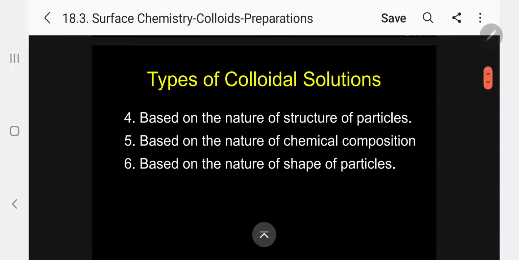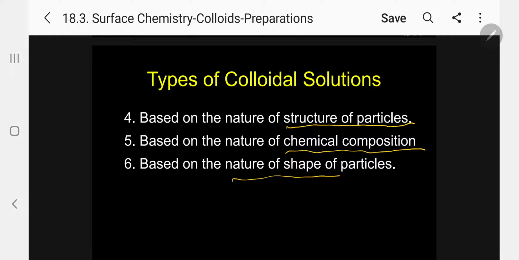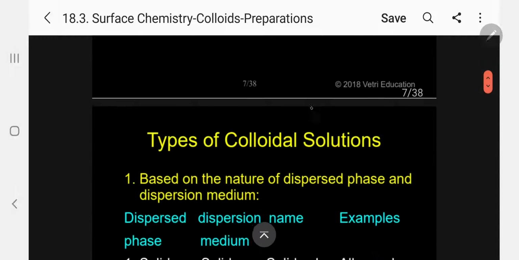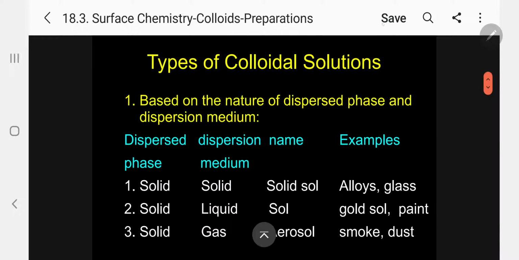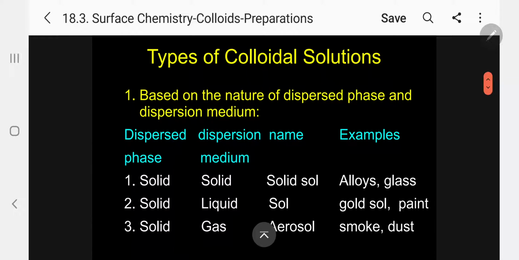Fourth, based on the nature of structure of the particle we can also classify the colloids. Number 5, based on the chemical composition of the particle we can classify. Number 6, based on the shape of the particle we can also classify. Kindly follow, so let me go one by one. The first one is most important, and it is given in all books, CBSE and other textbooks. Number 1, based on the nature of dispersed phase and dispersion medium.